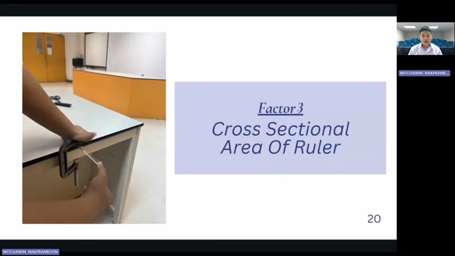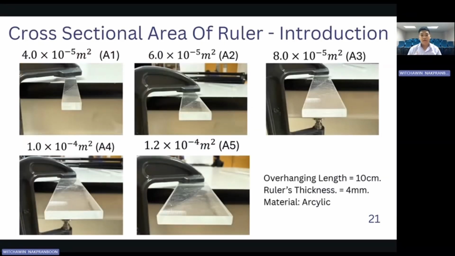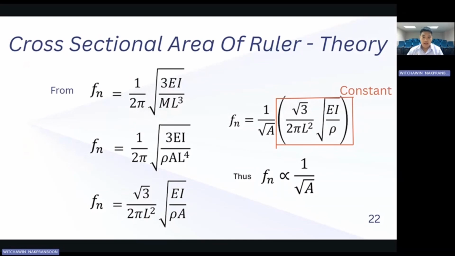Factor 3, cross-sectional area A, 1, 2, 3, 4, and 5. We kept the overhanging length at 10 centimeters and the thickness at 4 millimeters constant, and varied only the width of the ruler. Theory predicts that when L and h are fixed, the fundamental frequency must scale as f inversely proportional to A to the power of 0.5, because the stiffness EI increases linearly with width, while the mass per unit length rho A also increases linearly.